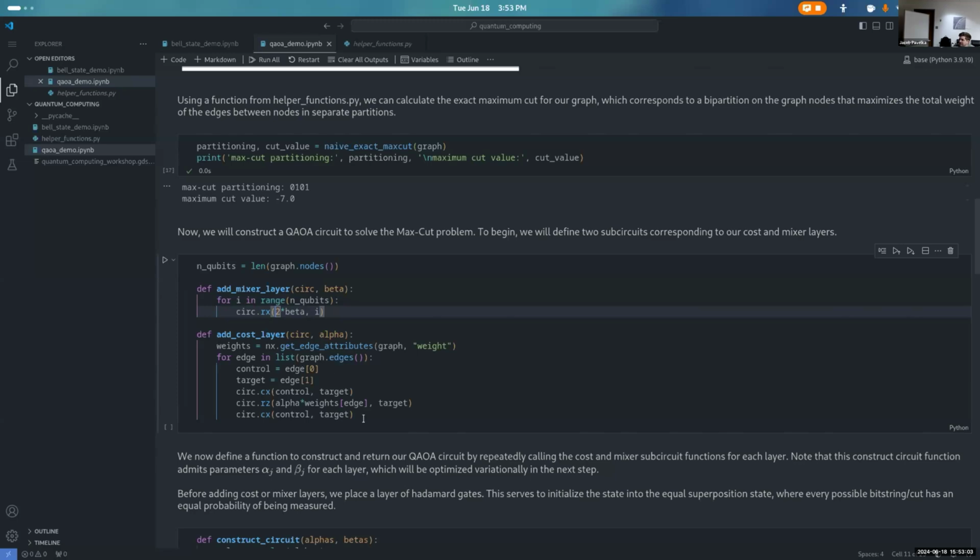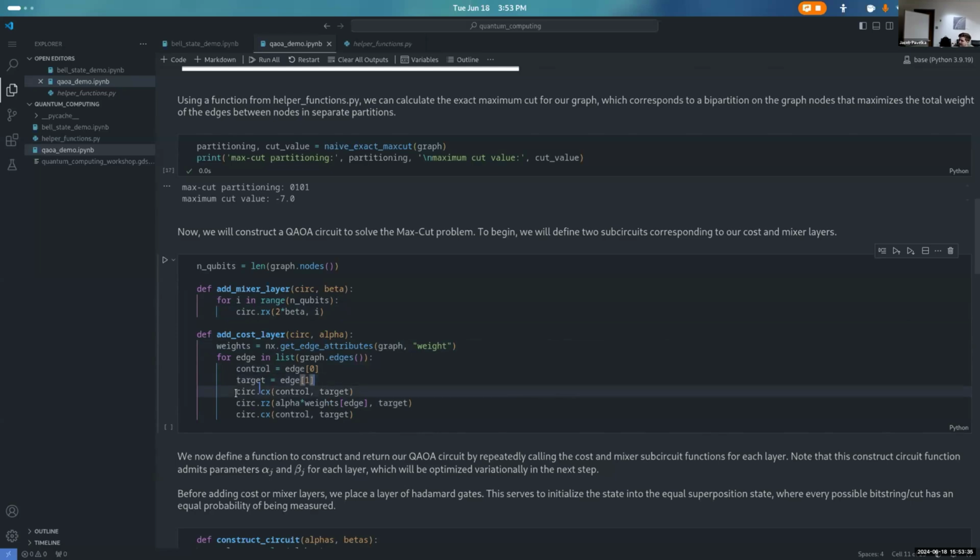Okay. The cost layer is a little bit more complicated. What we do here is we first get the weights in our graph, and then we walk through every single edge in the graph, and we add this. This is called a double Z gate. It's implemented using 1 rotation Z and 2 controlled X's, and the controlled X gates are nested around the rotation Z. So we define our control and our target as the pair corresponding to the nodes attached by this edge.